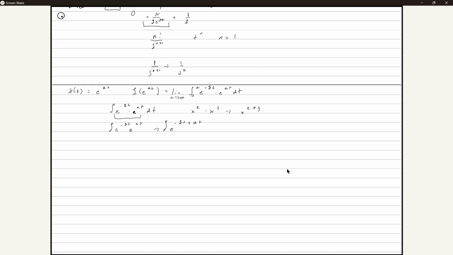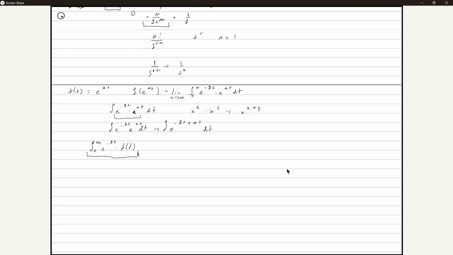Could I ask, how did you know to take the limit? The original thing was the integral from 0 to infinity of e to the negative st times the f of t. And this is given, by the way.